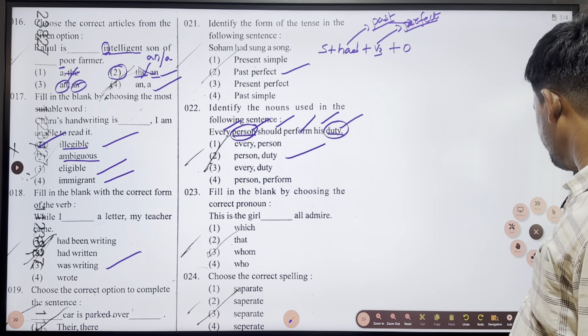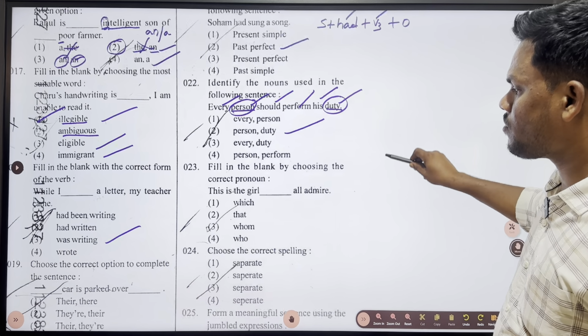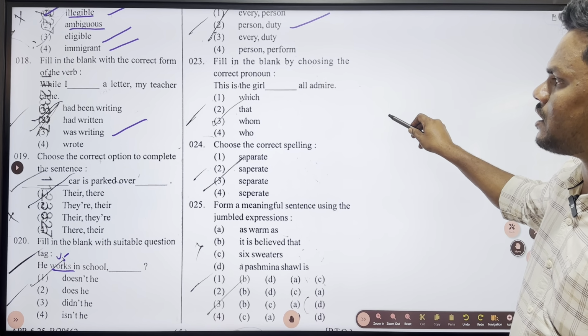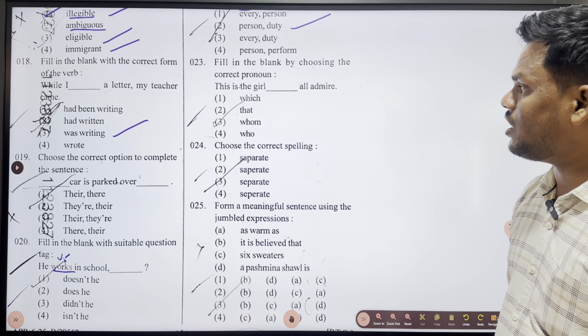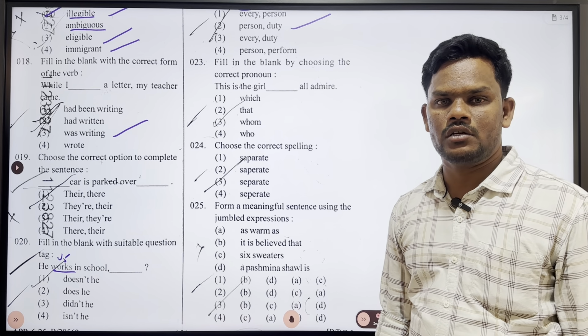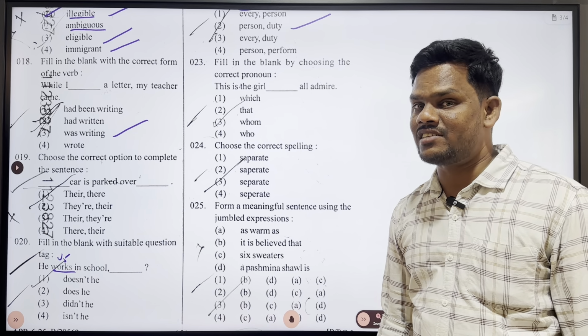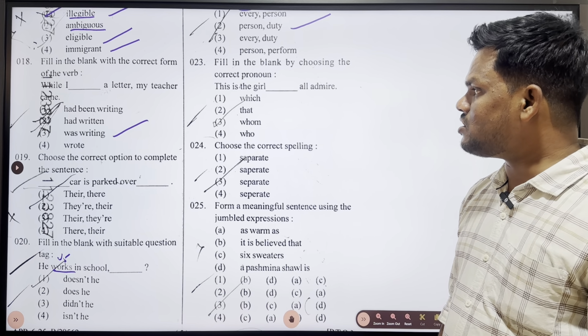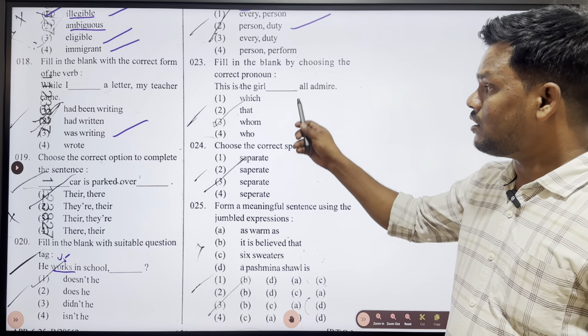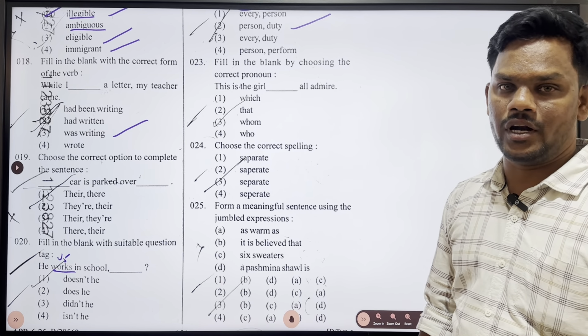And next one, fill in the blank by choosing the correct pronoun. This is a girl dash all admire. It is also one of the trickiest questions asked in this question paper this year. The blank is requiring a relative pronoun.